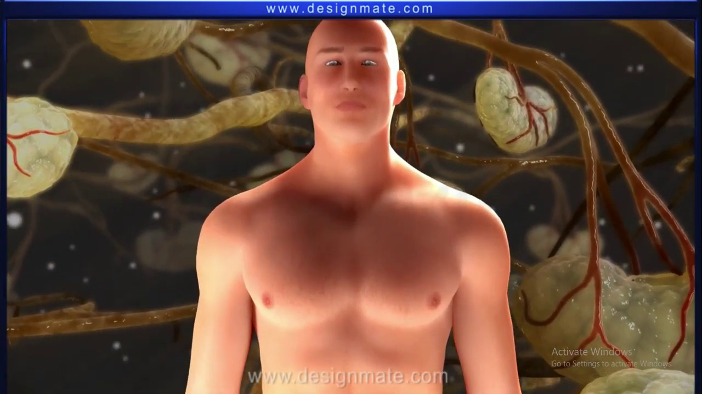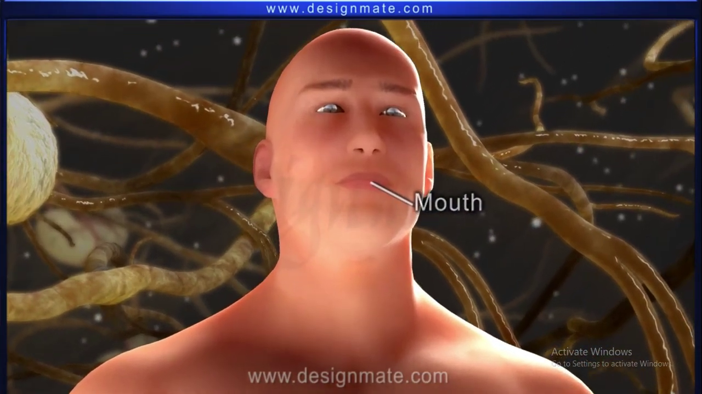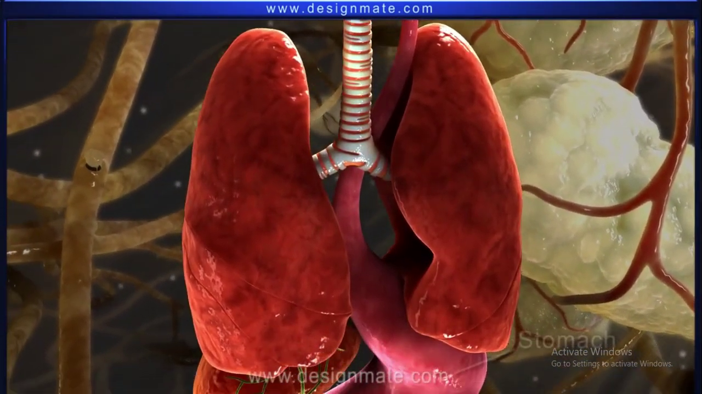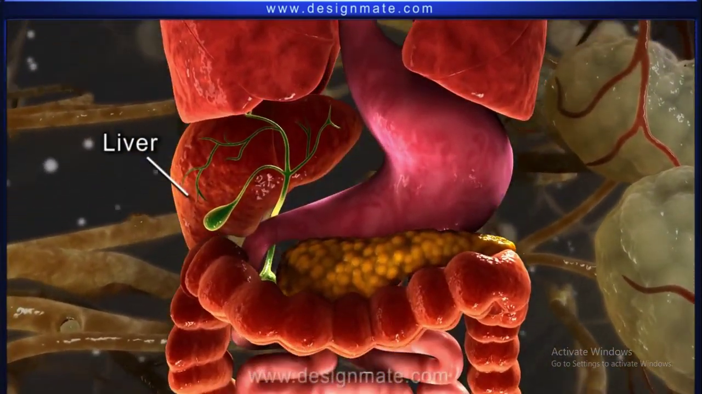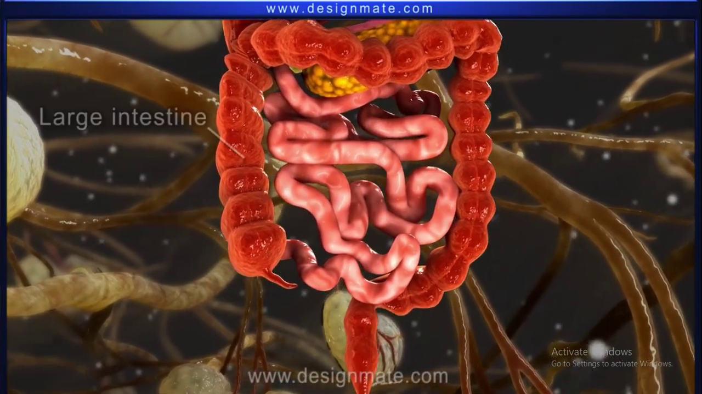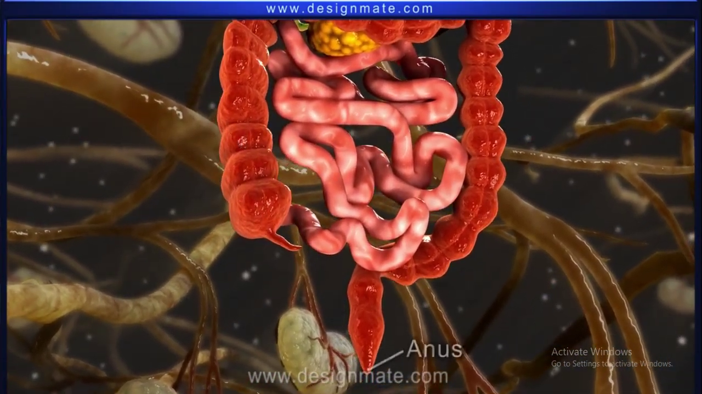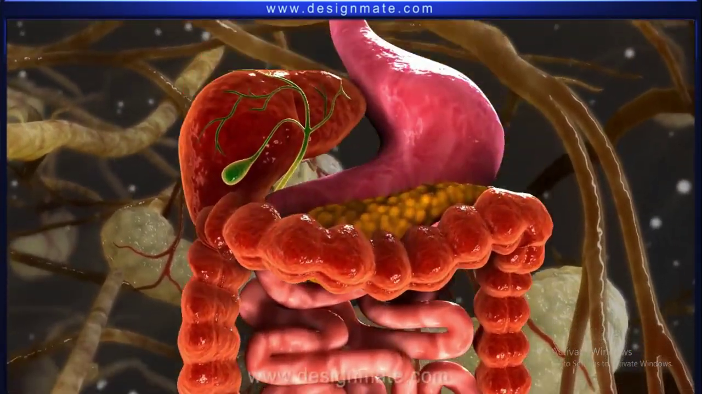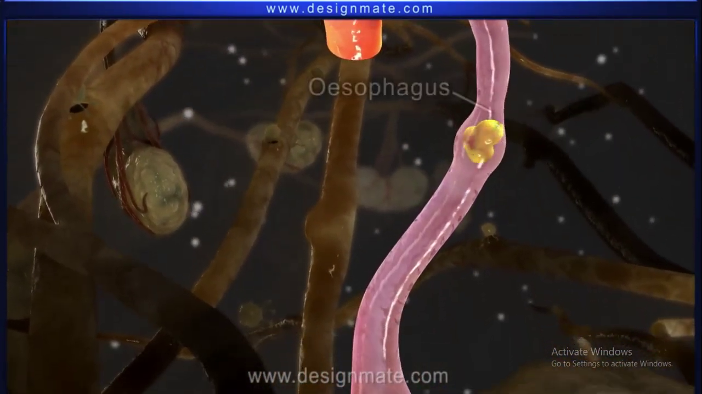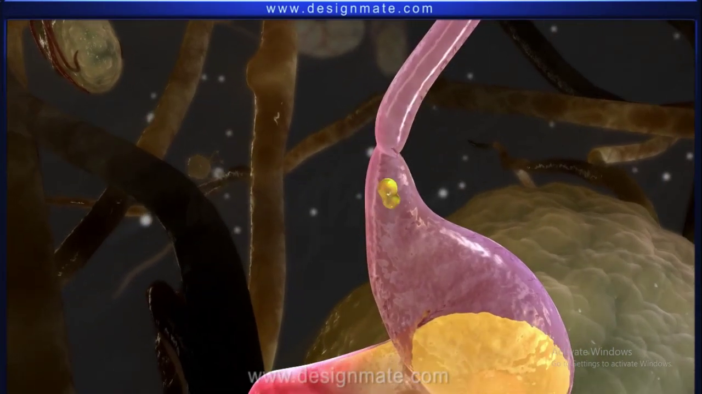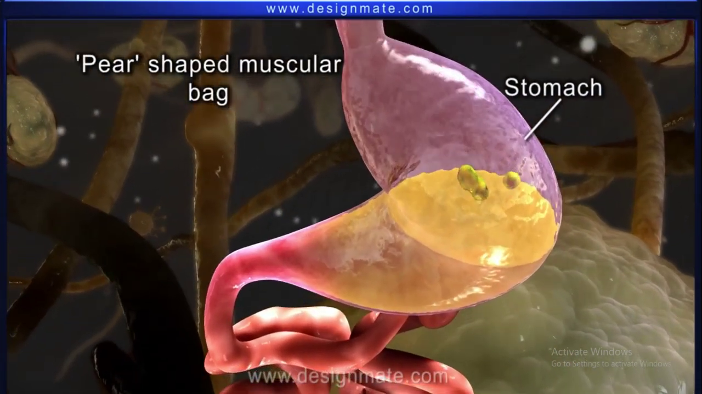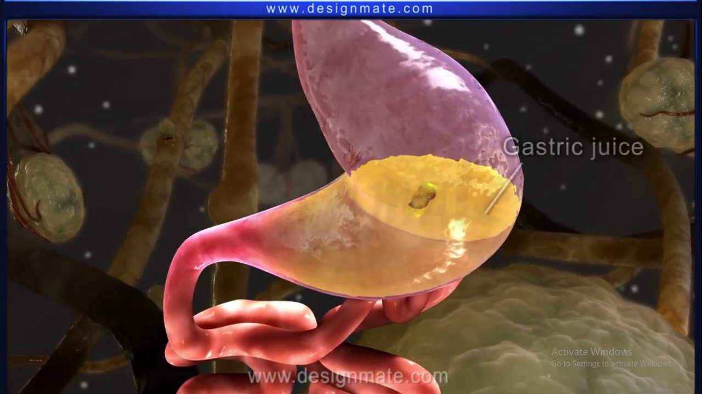The human digestive system consists of the mouth, pharynx, esophagus, stomach, liver, pancreas, small intestine, large intestine, and the anus. The food from the mouth passes through the esophagus and reaches the stomach, which is a pear-shaped muscular bag. It contains gastric juice.